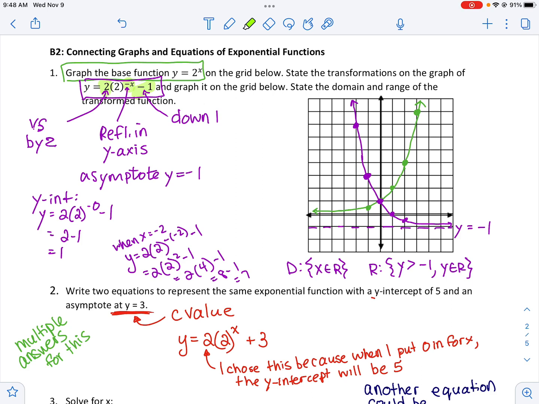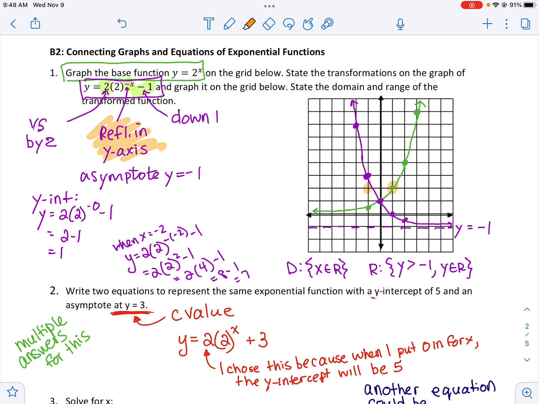So just as an example, I want to do an example point. Let's say I took this point right here. So that is at 1, 2. Just looking at my x value first, I know that a reflection in the y-axis is going to cause that point to become right there.